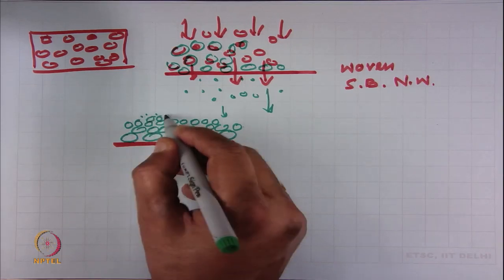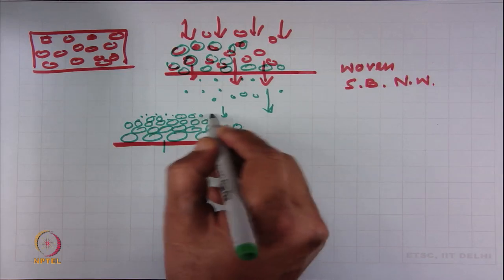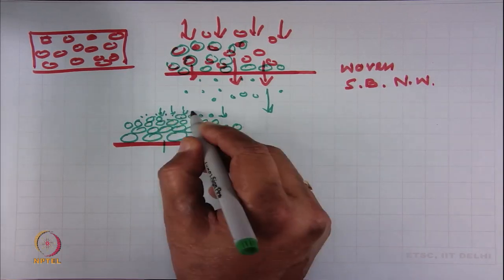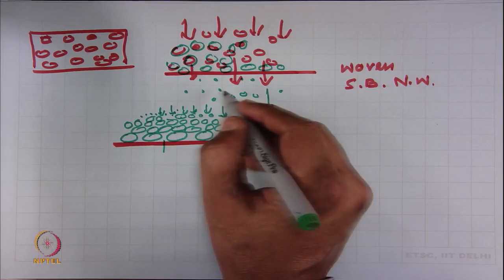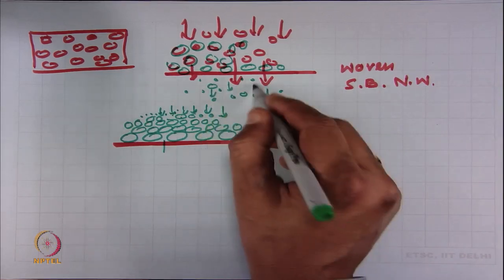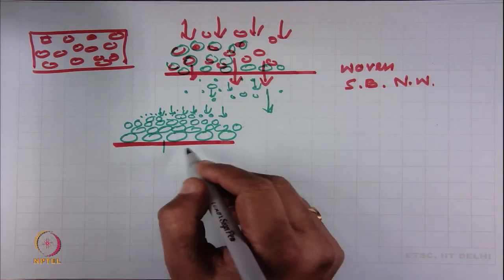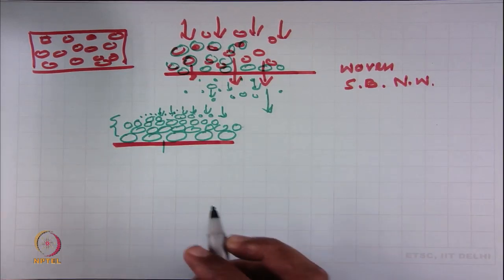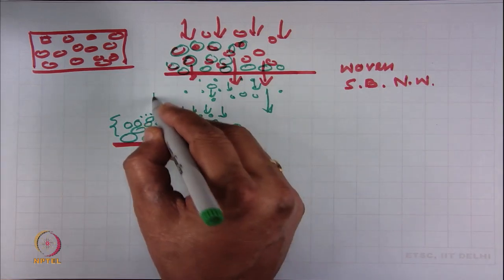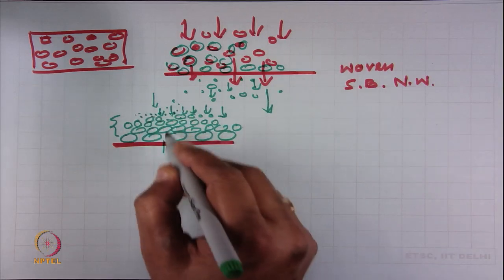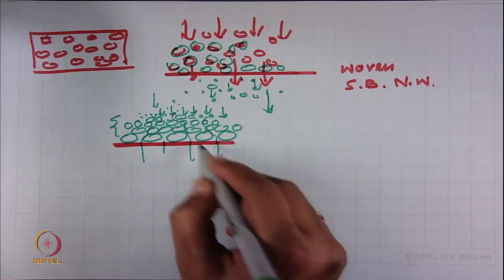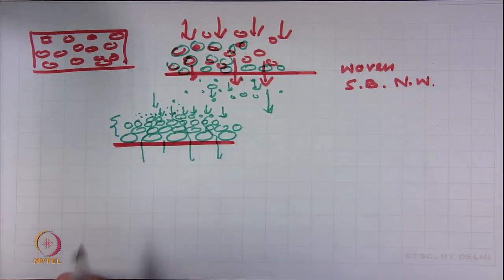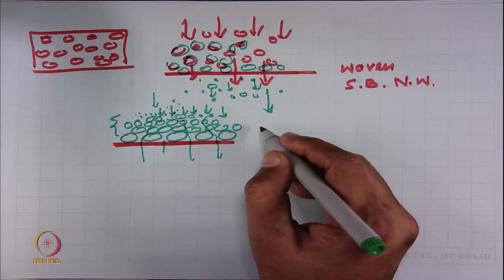So, after a certain time the proper cake formation will be there and it will start blocking or stopping even the smallest particles. Initially some small particles will pass through, but after a certain time when the cake is formed, the smallest particles will also be arrested and only clean air will pass through the filter medium, and this type of filtration is known as surface filtration.